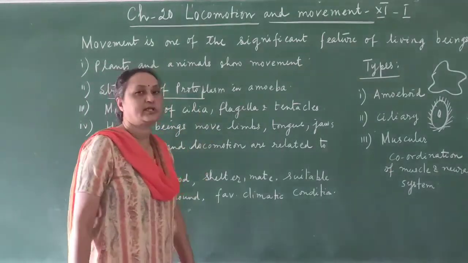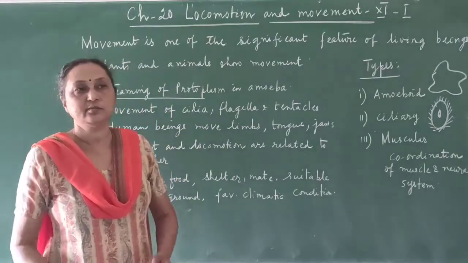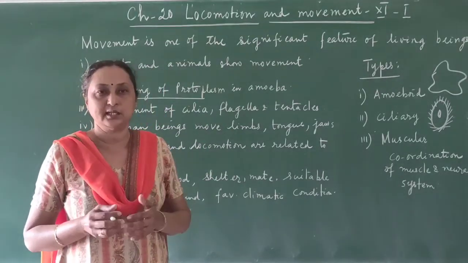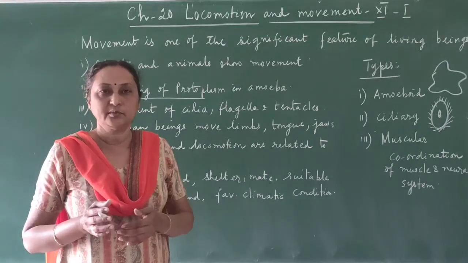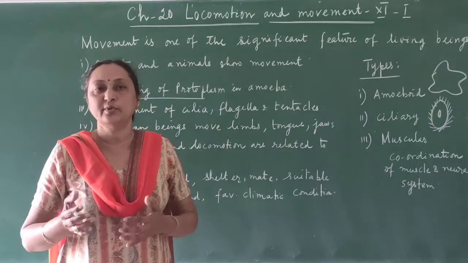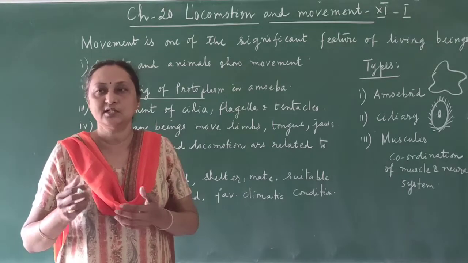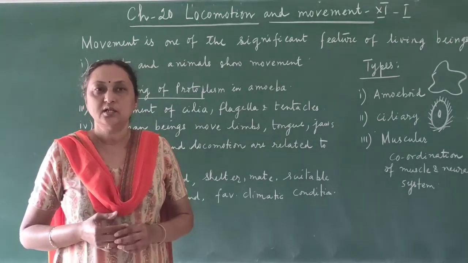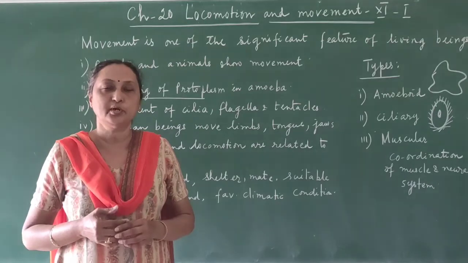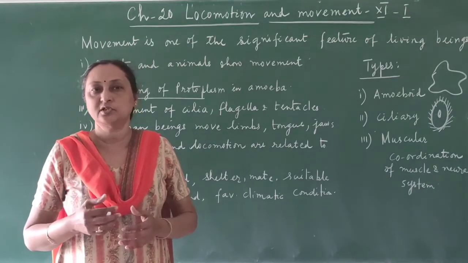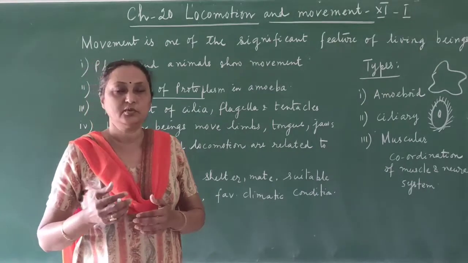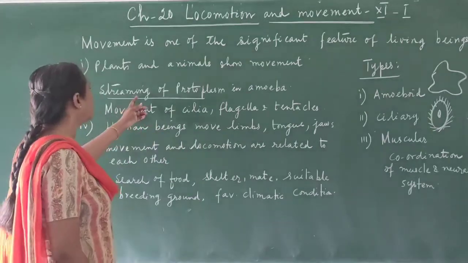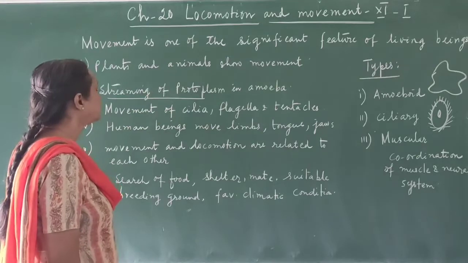Take amoeba: its body is composed of one single cell, and inside the plasma membrane the protoplasm is moving. The amoeba moves from one place to another with the help of pseudopodia. And how are the pseudopodia formed? By the movement of protoplasm. So that is called streaming movement of protoplasm.